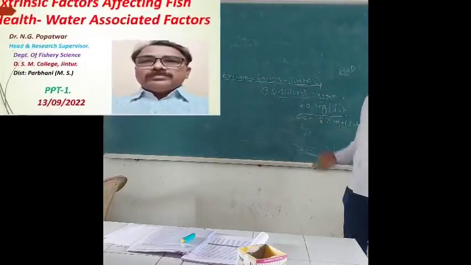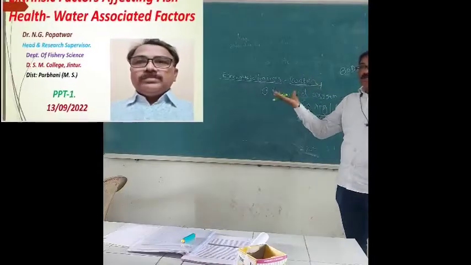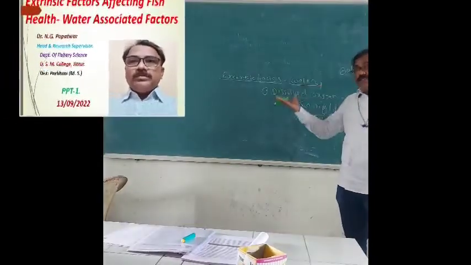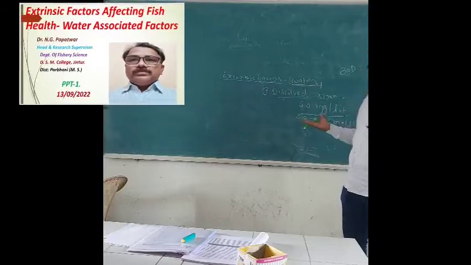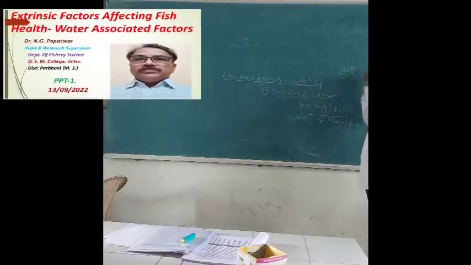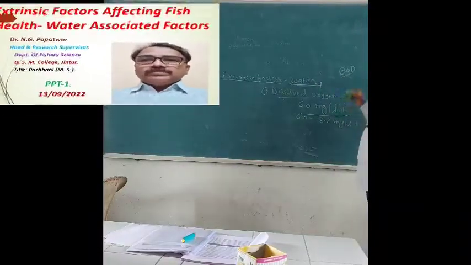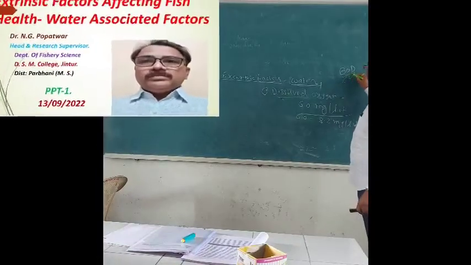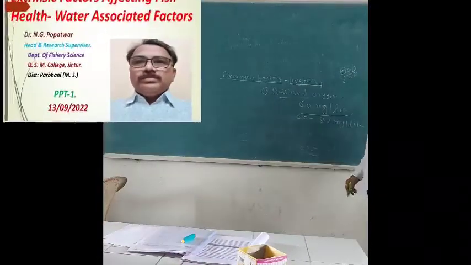Biological oxygen demand. What is the oxygen demand of that water? What is the oxygen demand of the insects, animals or fish in that water, for them to survive? BOD and COD: chemical oxygen demand and biological oxygen demand.